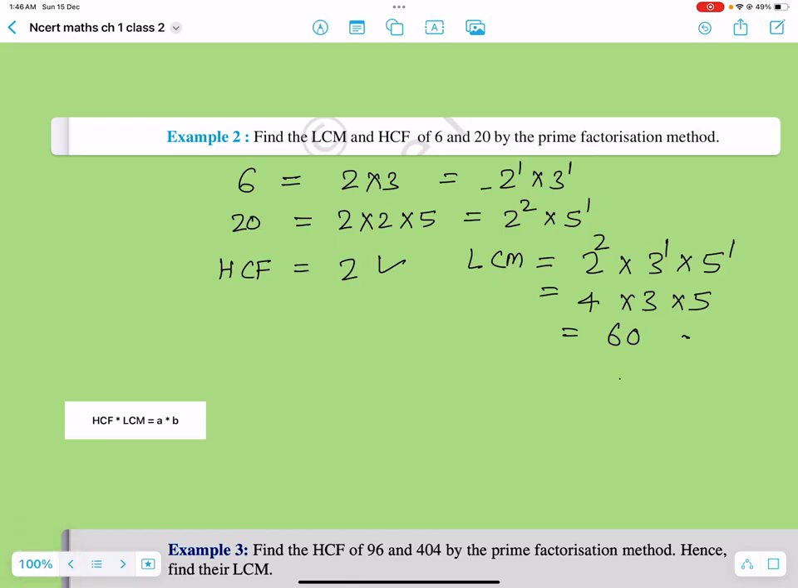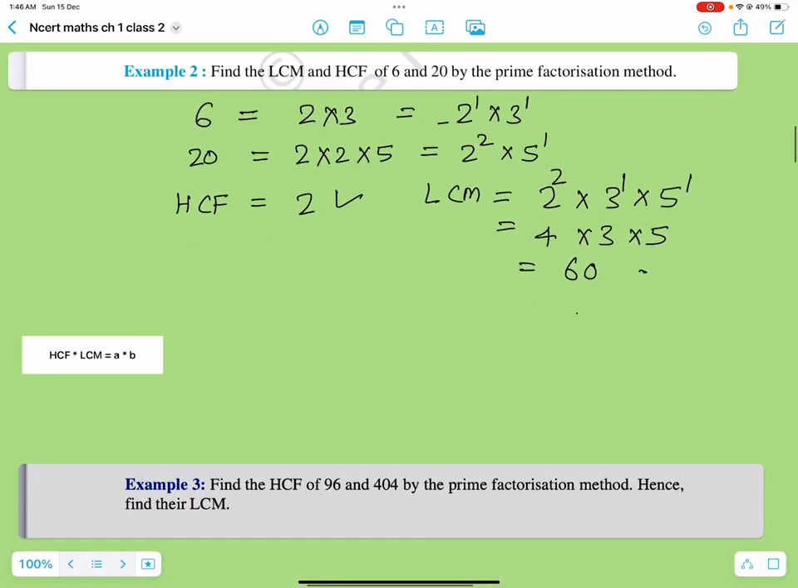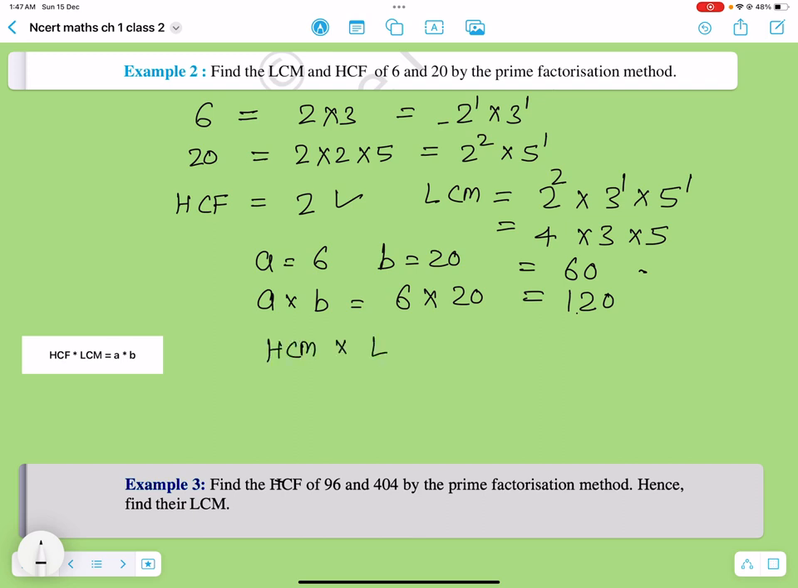Now if you look at this calculation, I think you guys by now should have understood: if we have two numbers, then the product of those two numbers, let's say A is 6 and B is 20, then the product of A and B would be 6 multiplied by 20, that comes to 120. And if you take the product of HCF and LCM of these two numbers, your HCF was 2 and your LCM is 60, that again comes as 120.